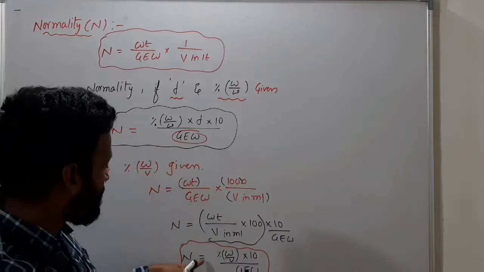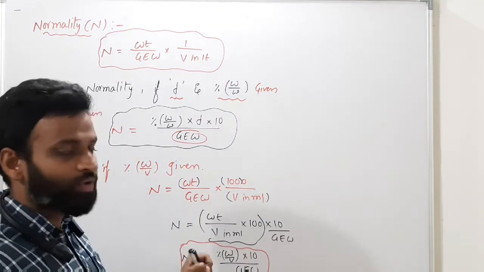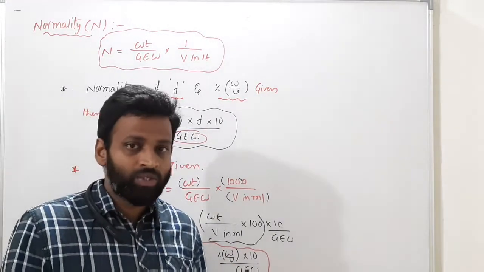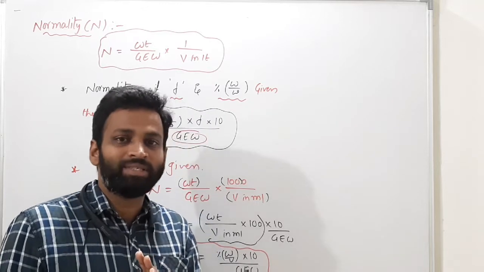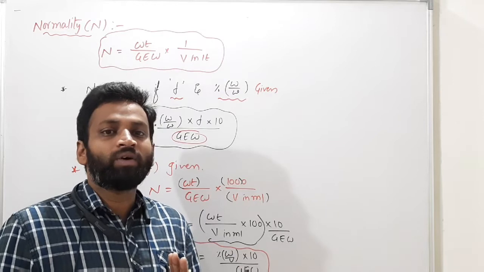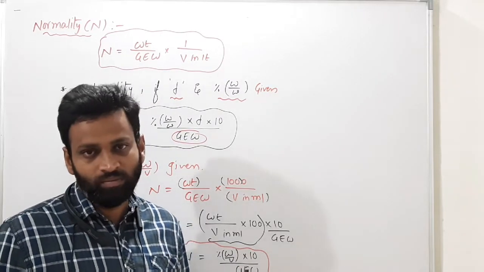These two formulas are similar to molarity. The only difference is that for normality we are using gram equivalent weight. In numericals you are making the same mistake, using gram molecular weights for normality. No, we have to use gram equivalent weights.